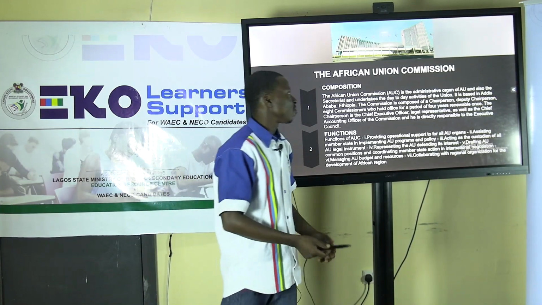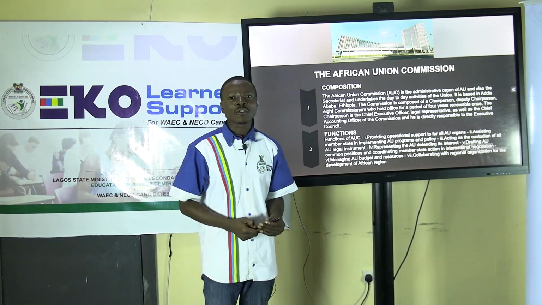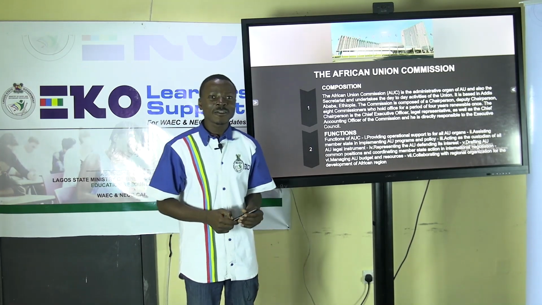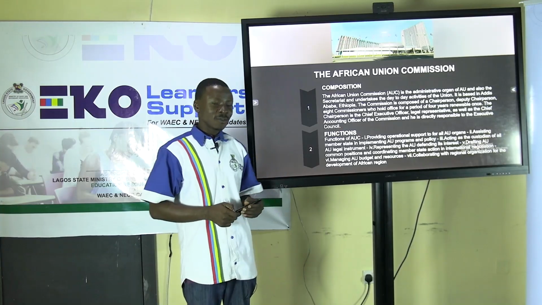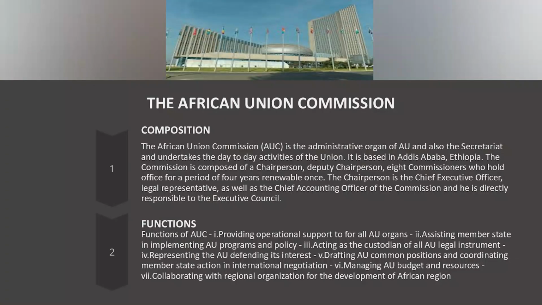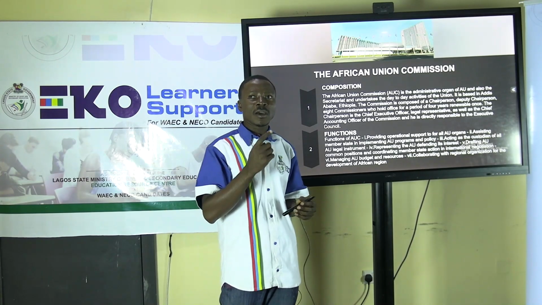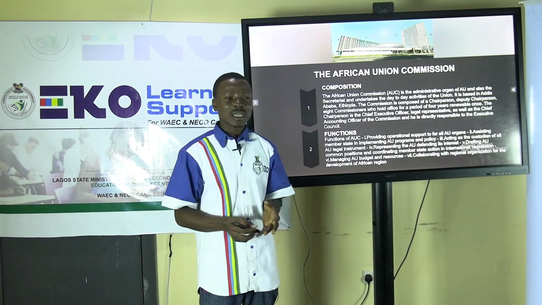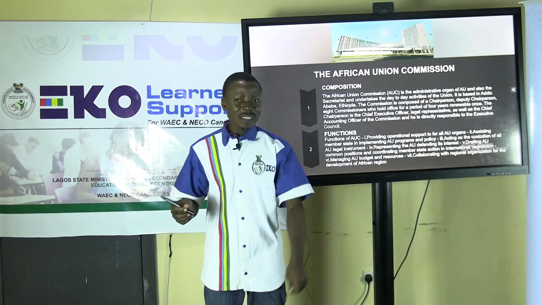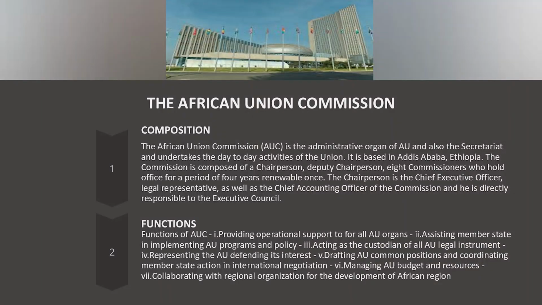Let's look at the functions of the AU Commission, which can also be said to be the functions of the chairperson of the African Union Commission. The first one is providing operational support to all organs of the organization. They make sure that all the organs of the organization are provided with administrative support, logistic support, and financial support that they may need, as the commission is the one in charge of the resources and funds of the organization.